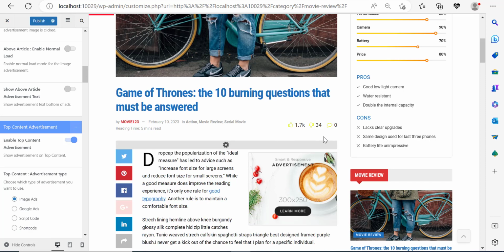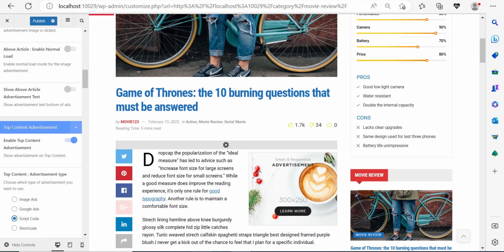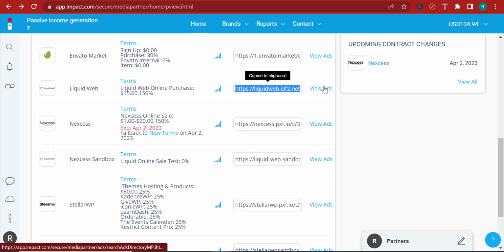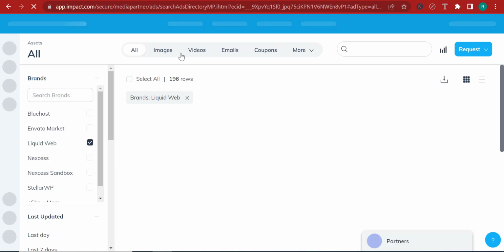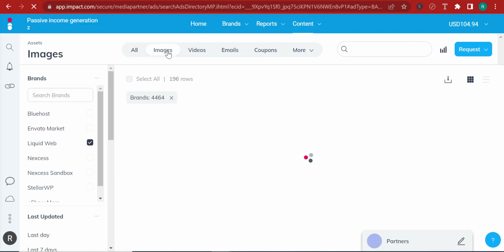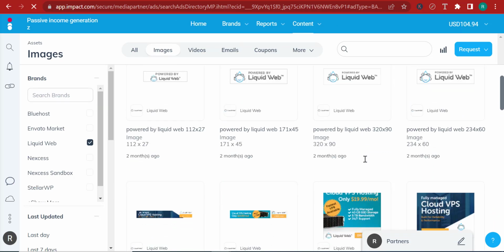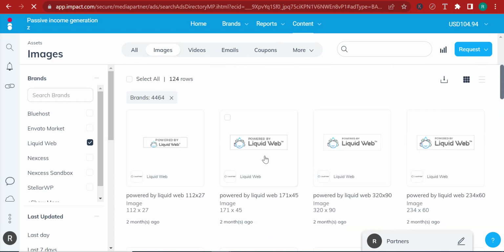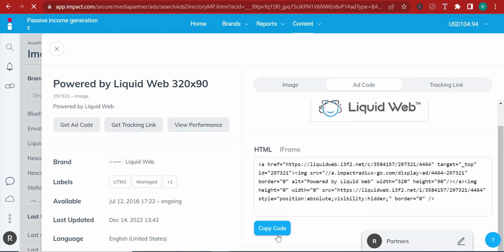And so right now it is displaying an ad only. We don't have a script or an image. So I'm going to go for script code this time. And I'm going to go over here. I'm going to choose, for example, Liquid Web. I'm going to view the ads that they give me over there, get a code and paste it there. So I'm going to come here to all my creatives that they give me. I'm going to go to images. Now this one, for example, let's go for this particular one. Let's say maybe that you want to use this one because it's a little smaller. I'm going to go with this one, and I'm going to go for the ad code. I'm going to copy the ad code.